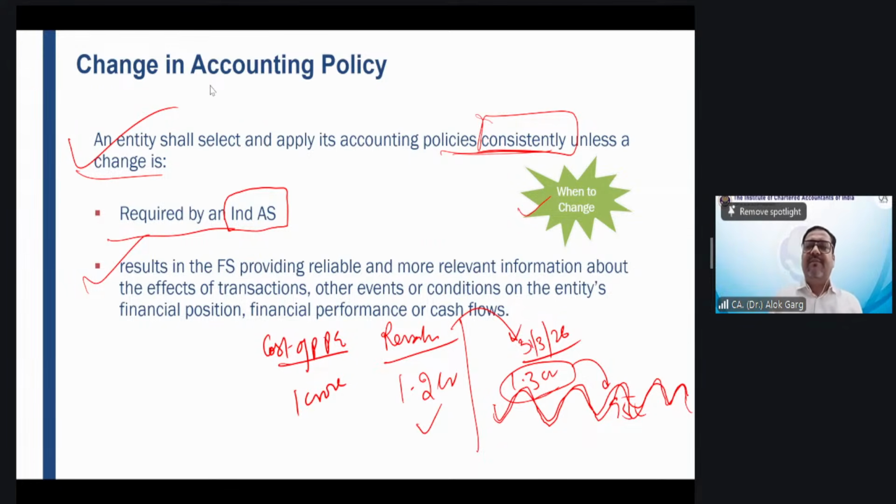So in this standard, we have to understand accounting policy, accounting estimate, correction of errors, the type of question which may come into the exam, okay? So we are going to cover that. Concepts we are going to cover, right? Okay.